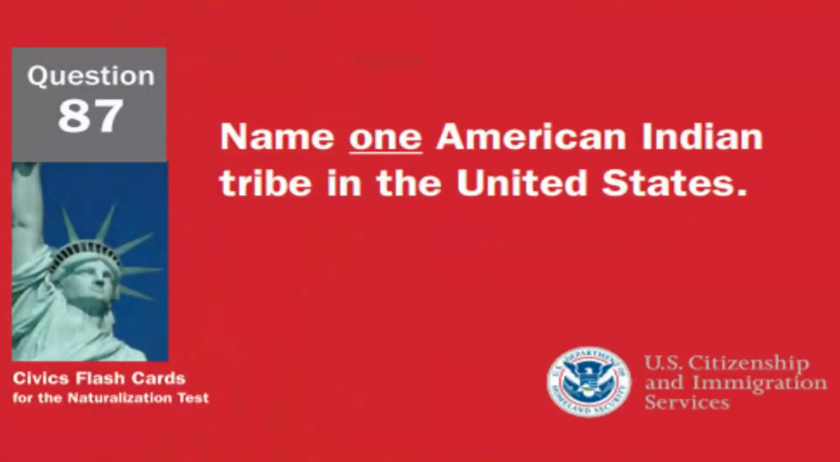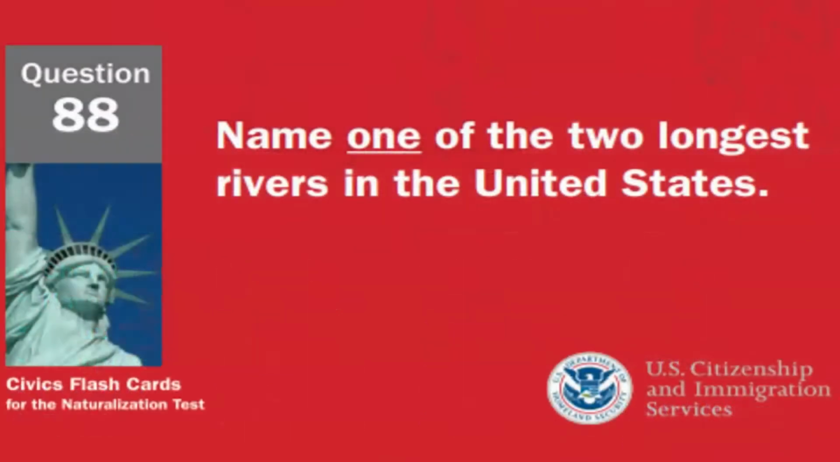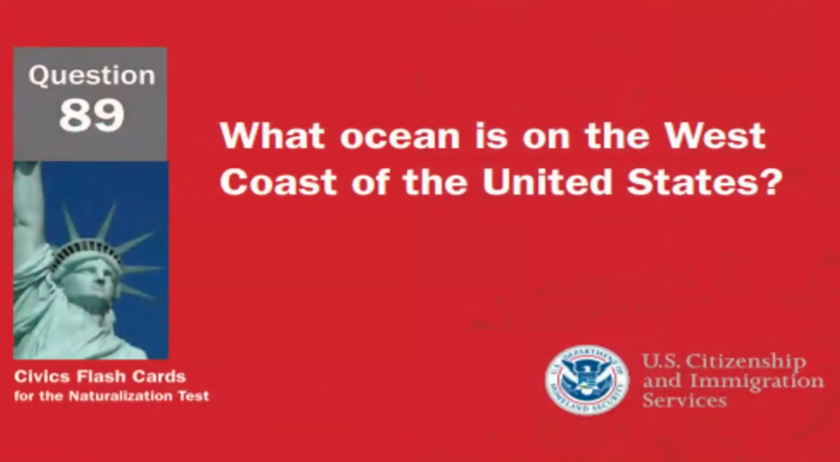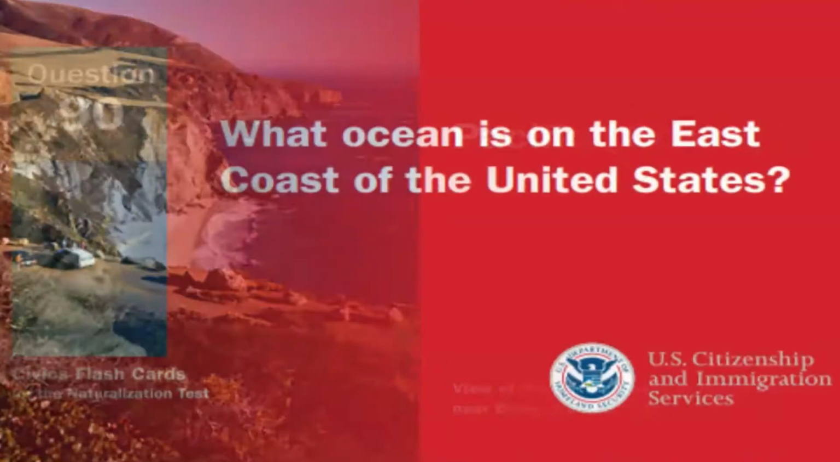Name one American Indian tribe in the United States. One American Indian tribe in the United States is Cherokee. Name one of the two longest rivers in the United States. One of the two longest rivers in the United States is the Mississippi River. What ocean is on the west coast of the United States? The Pacific Ocean is on the west coast of the United States.